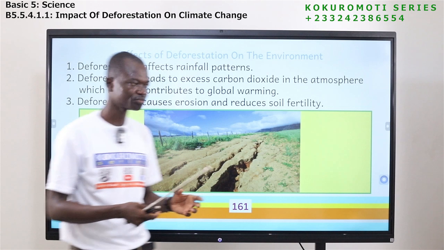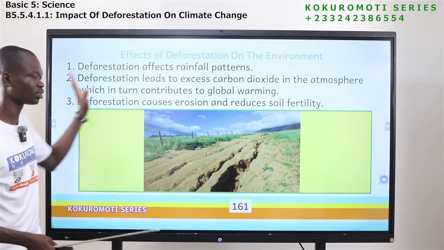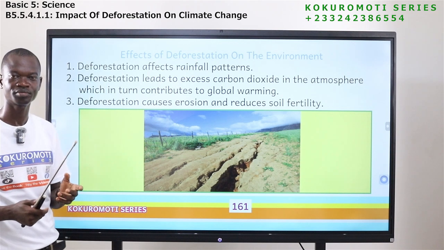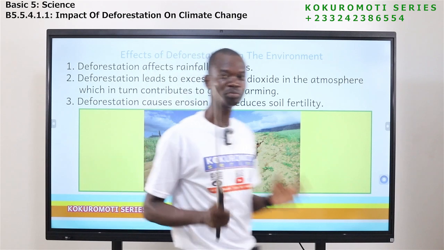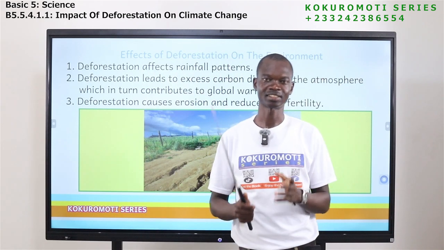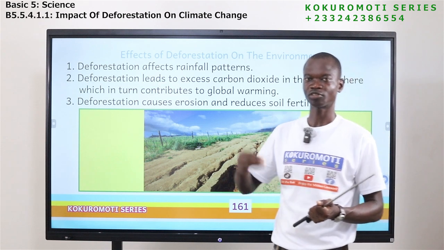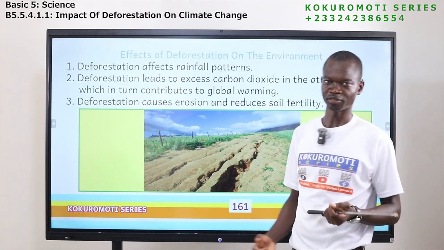Apart from that, if there are no trees, the rainfall pattern will change. There will be too much heat on Earth, because if we have more carbon dioxide, it will affect the rainfall pattern.